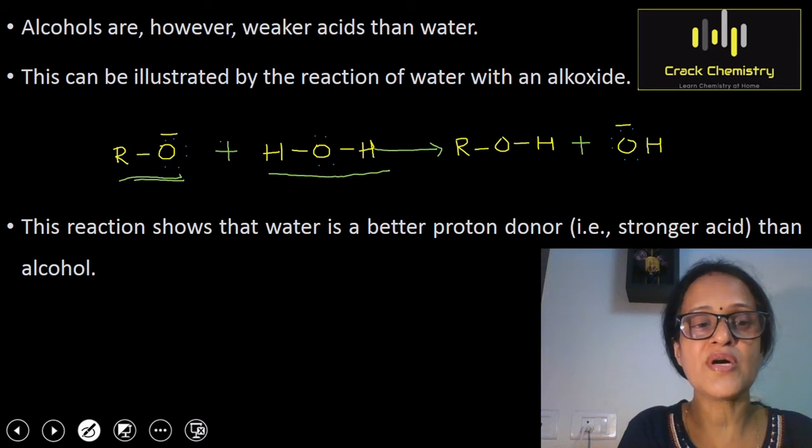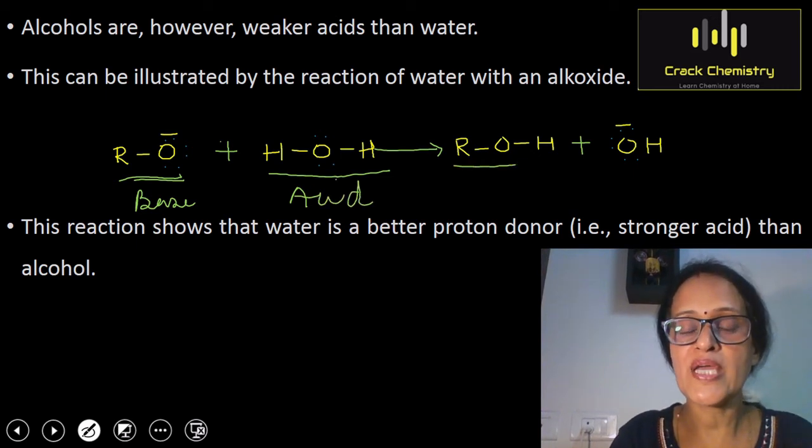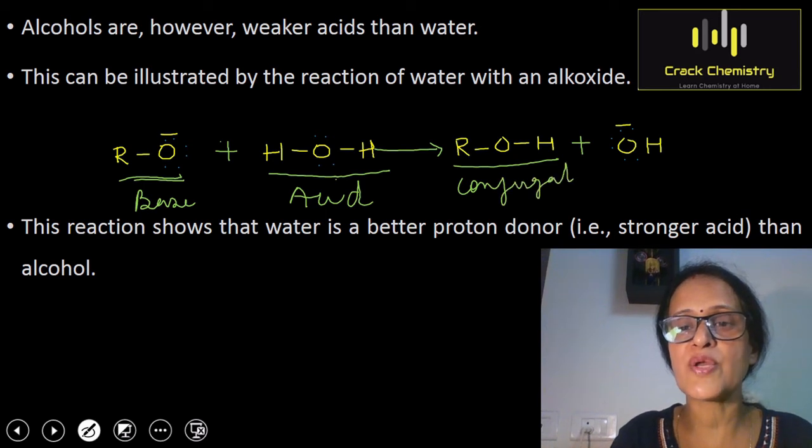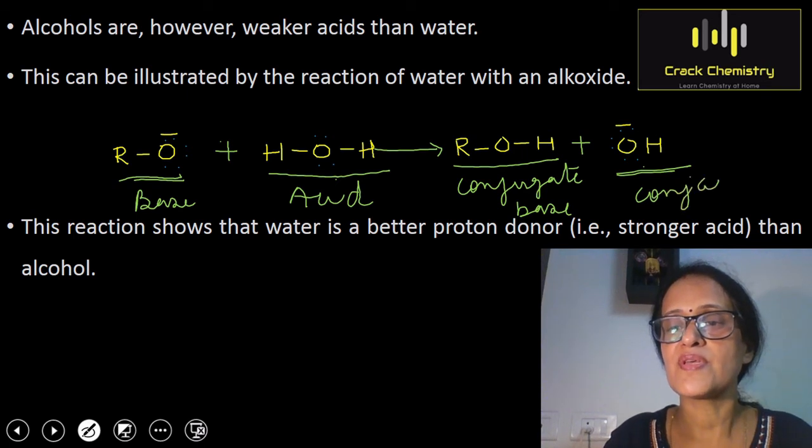It means the alkoxide ion is acting as a base here, and water is acting as an acid. And what about ROH? ROH is the conjugate acid of the base RO-, the alkoxide ion. And OH- is the conjugate base of the acid, water. So I hope this point is clear to you.